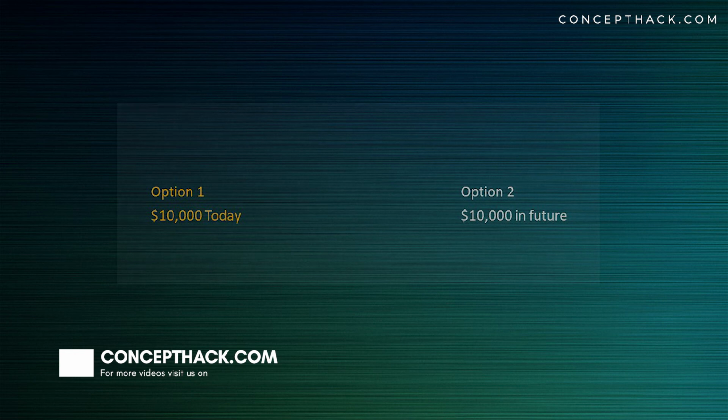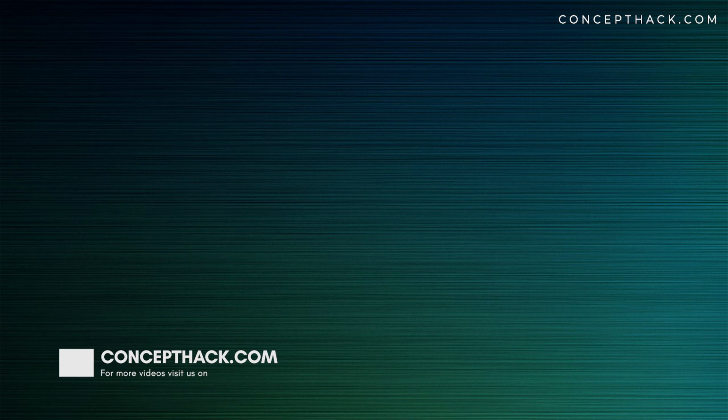Now let us understand what is interest, principal amount, rate of interest, and accumulated amount.